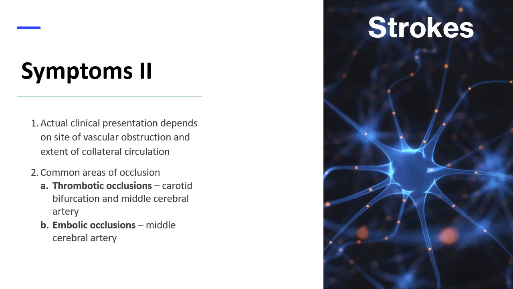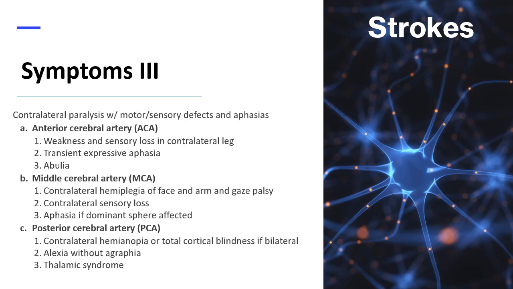It is also important to note that actual clinical presentation depends on the site of vascular obstruction and extent of collateral circulation. The common sites of occlusions include the following. 1. Thrombotic occlusions, which occur at the carotid bifurcation and middle cerebral artery. And 2. Embolic occlusions, which tend to occur more often in the middle cerebral artery. Strokes result in contralateral paralysis, as well as motor and sensory defects and aphasia. Listed below are clinical presentations depending on the site of vascular obstruction.